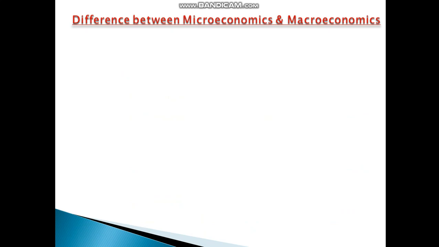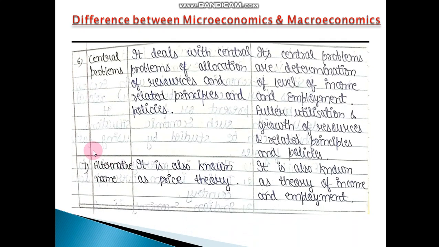Next, the sixth point is central problems. Microeconomics deals with the central problem of allocation of resources and related principles and policies. But in macroeconomics, the central problems are the determination of the level of income and employment. Here we will talk about income and employment, fuller utilization and growth of resources; all these factors are determined.